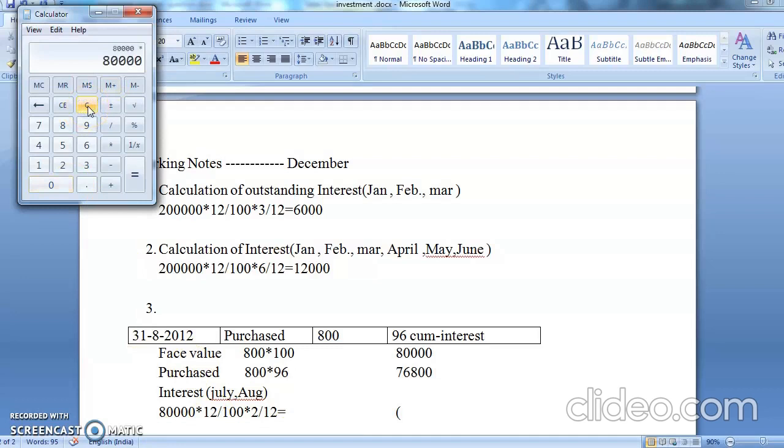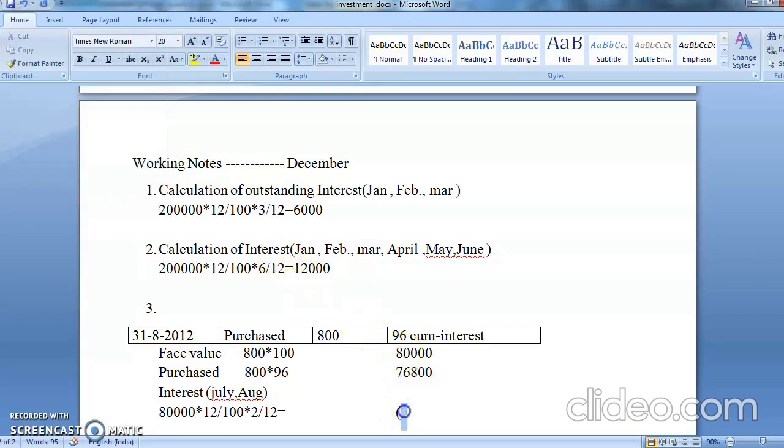80,000 into 12 percentage, that is coming to 9,600. So 9,600 divided by 12 multiply by 2. Your interest is coming to 1,600. So interest is how much? 1,600.